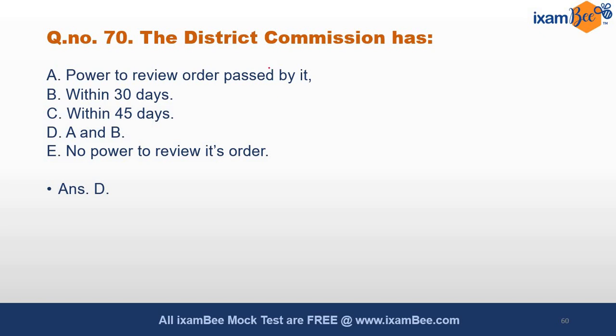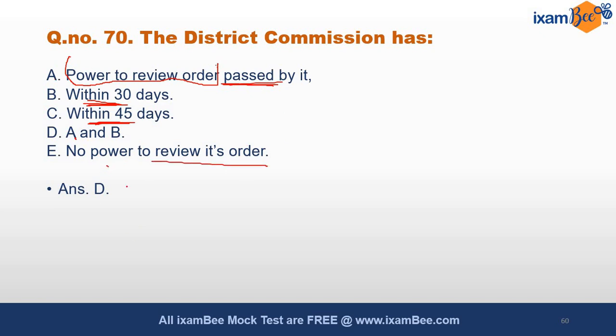Actually this question you can, यहाँ पे थोड़ा सा एरर हुआ है. The question was: District Commission has a power to review its order, and it has the power to review the order that has been passed by it within 30 days, within 45 days. A and B, no power to review its order.